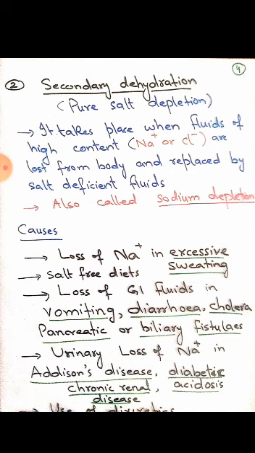Urinary loss of sodium in Addison disease. Addison disease is an adrenal cortex dysfunction in which aldosterone is less secreted, and aldosterone is a mineralocorticoid that is responsible for sodium reabsorption. In Addison disease, more sodium is lost through the urine. Obviously, when the gland is not functioning properly, it is not secreting aldosterone at a normal rate. Aldosterone is associated with sodium retention and sodium reabsorption. When there is less aldosterone, less reabsorption of sodium occurs, and more loss of sodium is